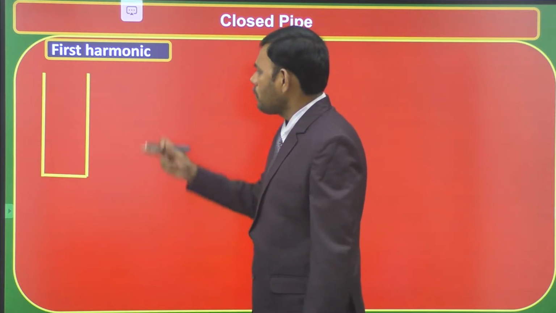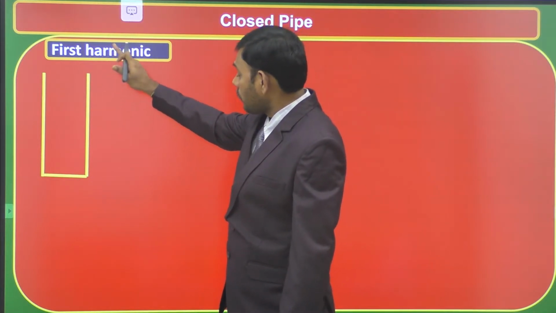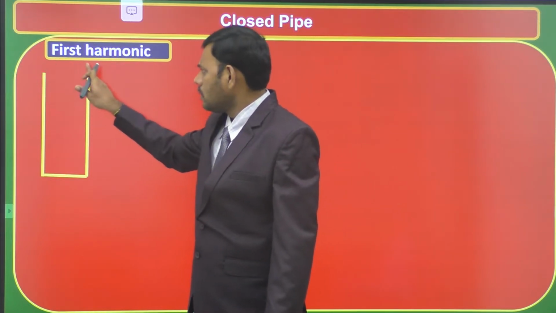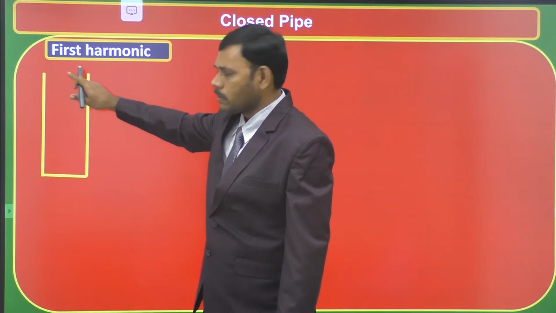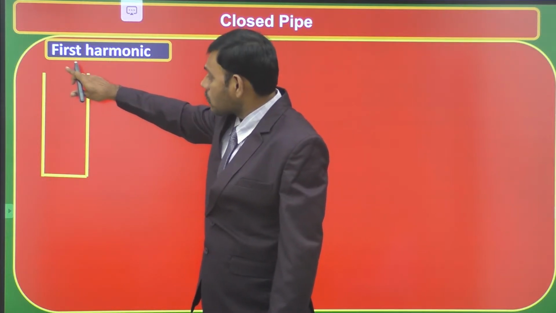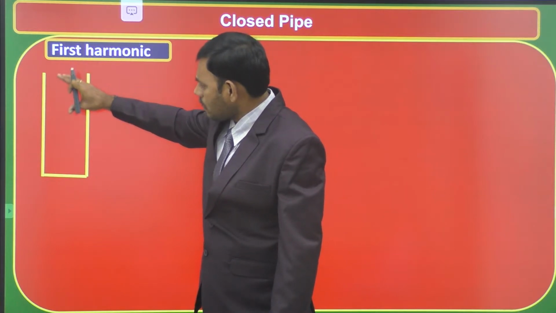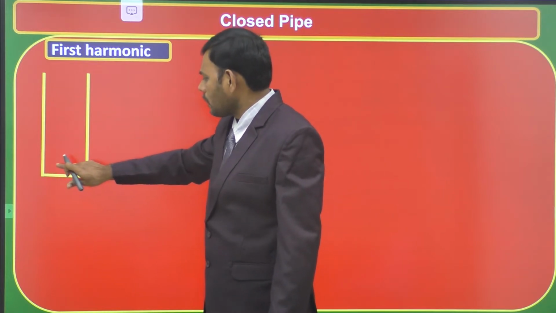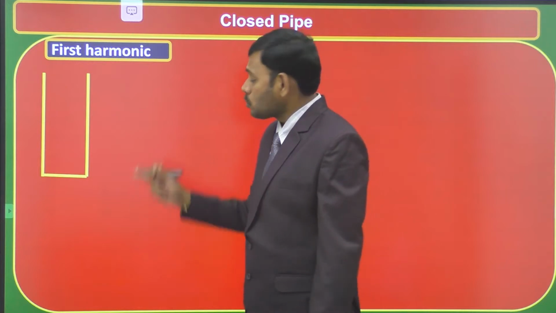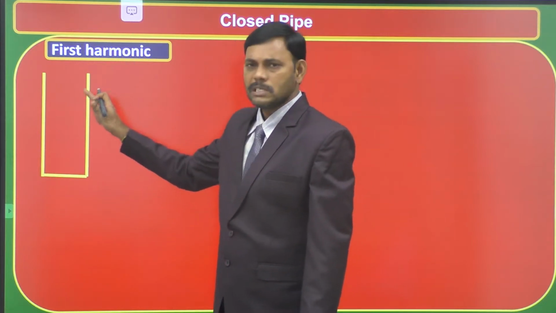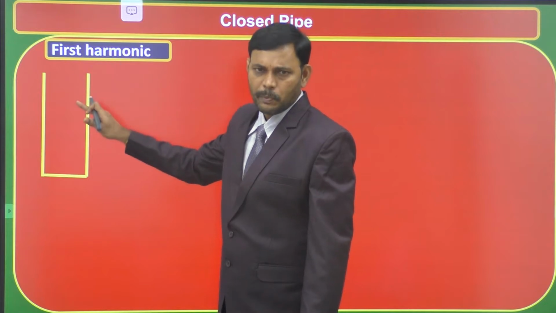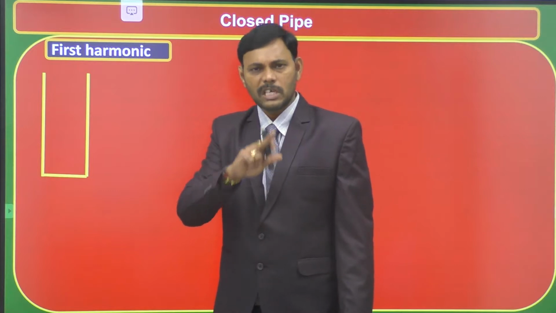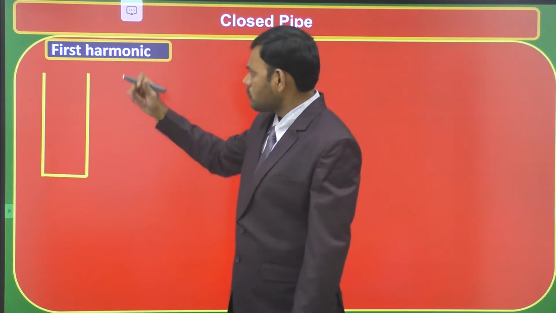Let us consider the formation of stationary waves in a closed pipe in its fundamental mode, also known as the first harmonic. If a sound wave is generated here by using any source like a tuning fork, the generated sound wave undergoes compressions and rarefactions and passes through the pipe. At the other end the sound wave gets reflected, and the reflected sound wave moves upwards. These two sound waves of same frequency, same wavelength, same speed, same amplitude, traveling in opposite directions, interfere with each other and form a stationary wave pattern. That is known as stationary waves in a closed pipe.